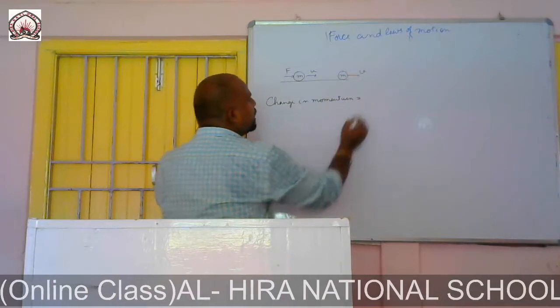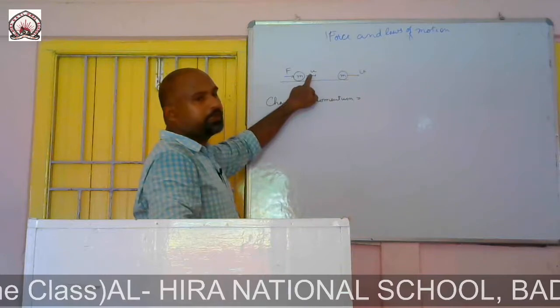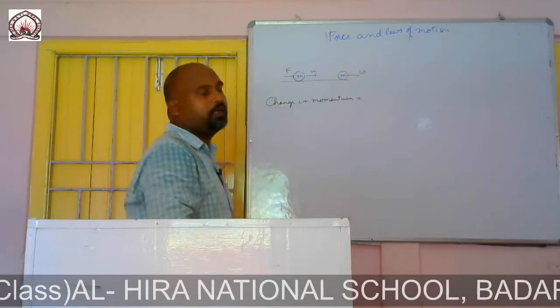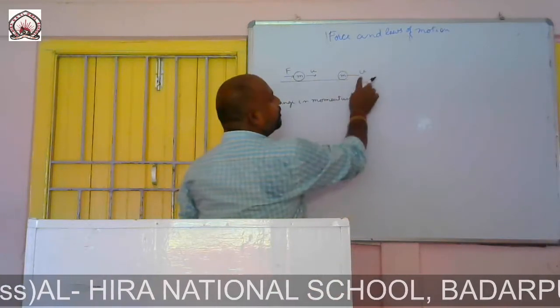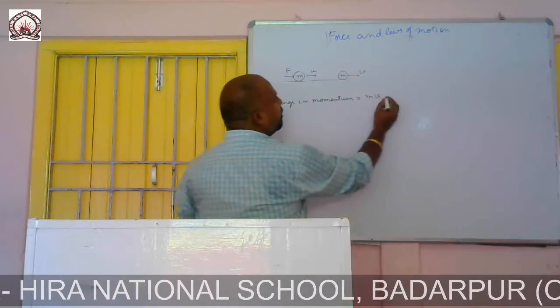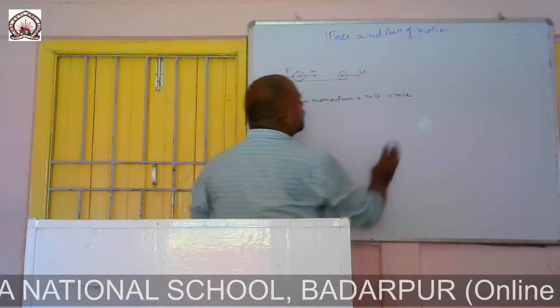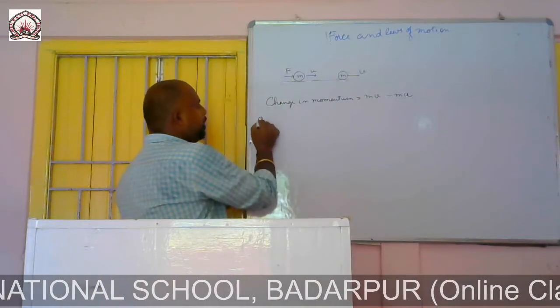What is the change in momentum? This is the initial velocity u. This v is your final velocity. Now what is the momentum? Mass into velocity, here, minus mass into velocity, that is u here. Okay.